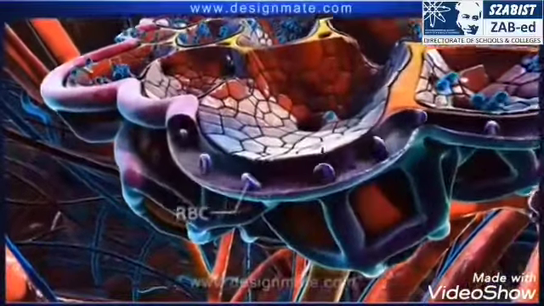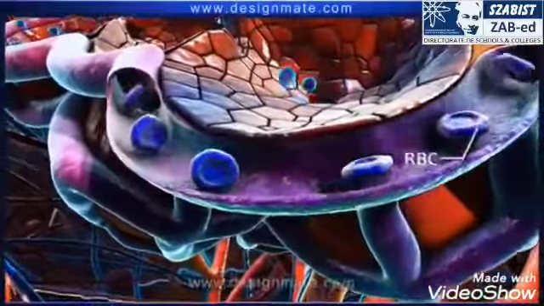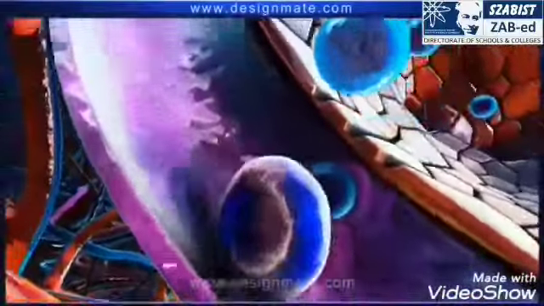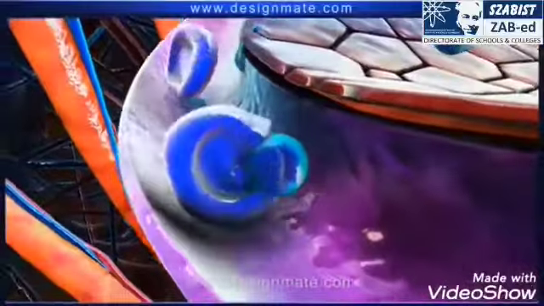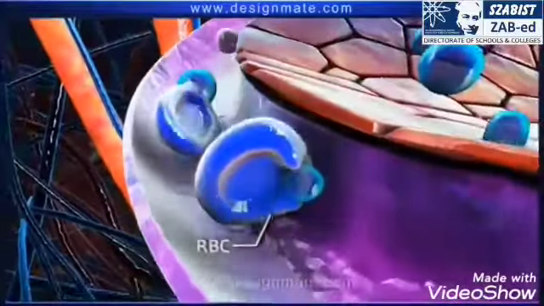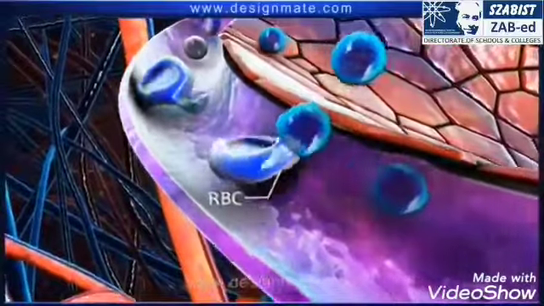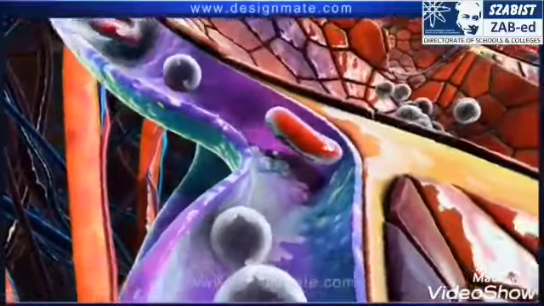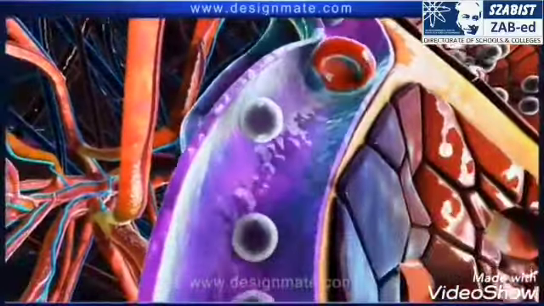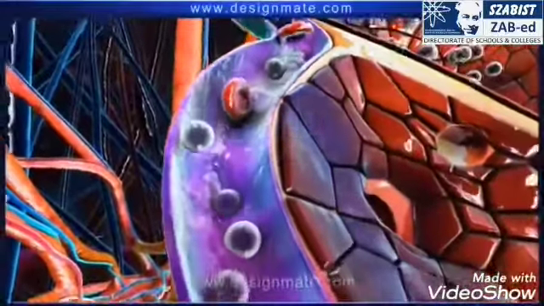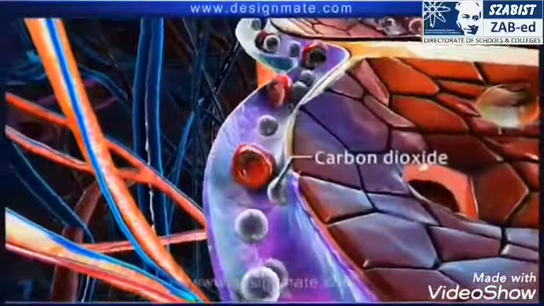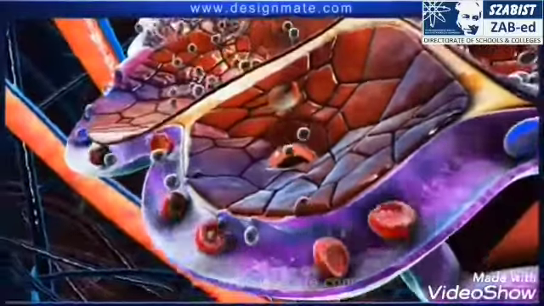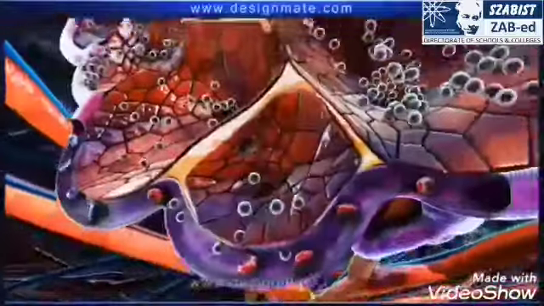Blood containing RBCs is seen flowing through the capillaries. The oxygen molecules from the alveolus diffuse into the capillary and then get absorbed by the bluish-purple RBCs. This causes oxygenation of the RBCs, and a transition in their color from bluish-purple to red is observed. The blood moving into the alveolus contains RBCs and carbon dioxide molecules. These molecules are released into the alveolus. The carbon dioxide collects in the alveolar chamber.